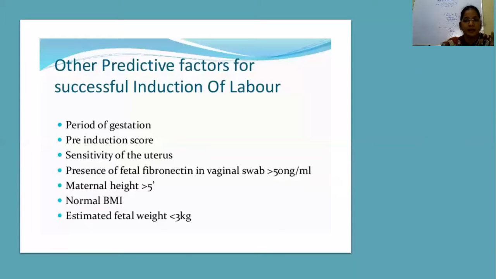Suppose the maternal height is only 5 feet and the baby weight is 3 or 4 kgs, we cannot expect a normal vaginal delivery. So, depending upon the maternal height and the fetal weight, the success of the outcome depends. And people with a normal BMI will have more success after induction of labor. And an estimated fetal weight of 3 kg or less will have a normal vaginal delivery.